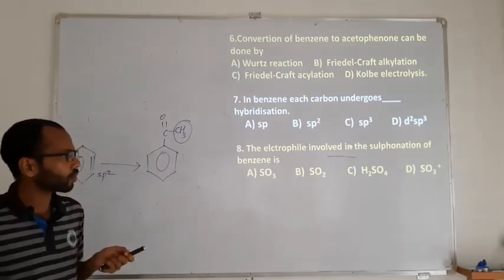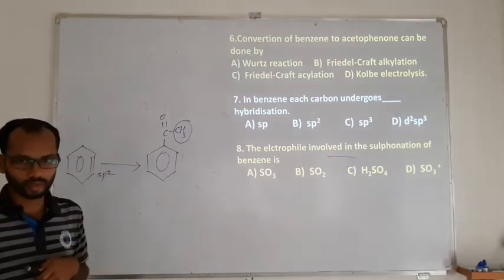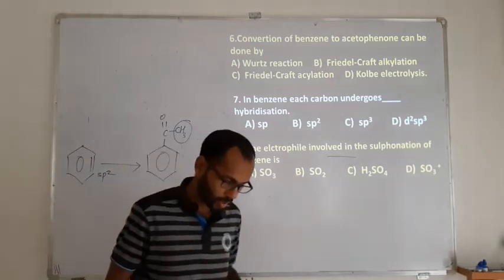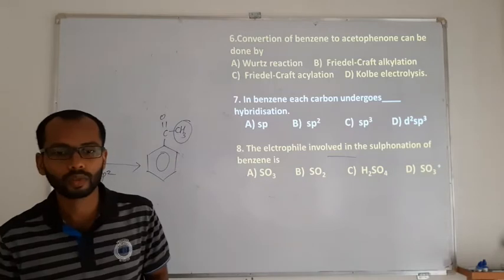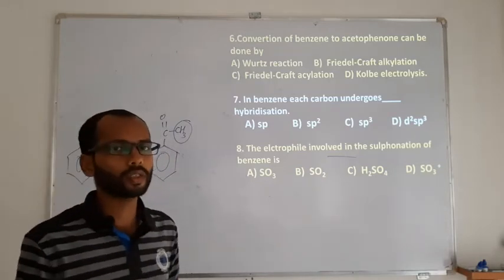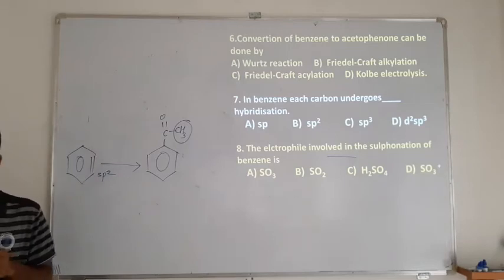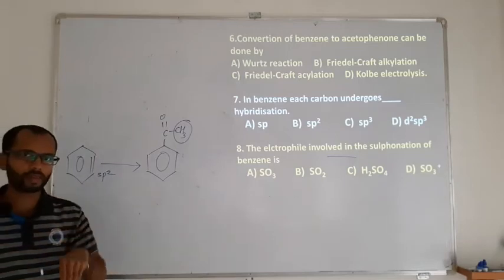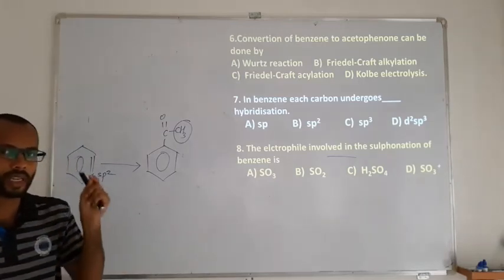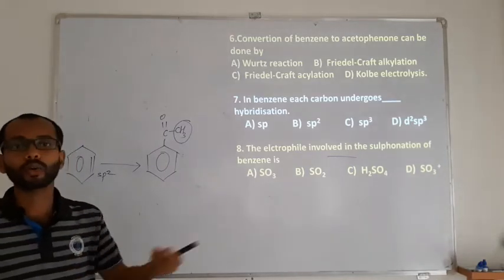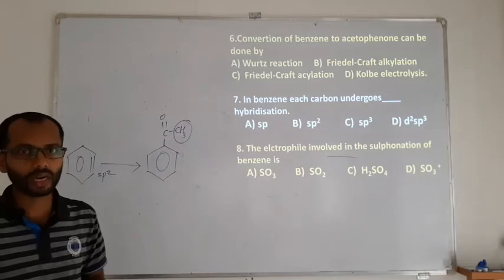The electrophile involved in the sulfonation of benzene. Electrophile basically means a charged species, but not always. Roughly, an electrophile is electron deficient. The deficiency can be understood in two ways: either by charge, or the central atom having fewer electrons than an octet, or it is connected to a more electronegative atom.